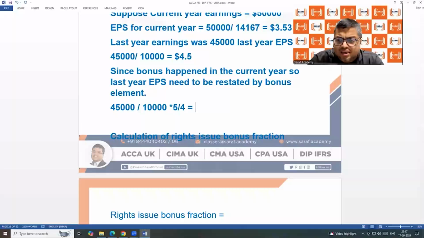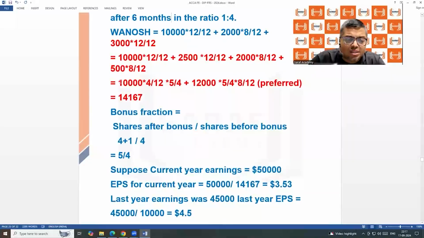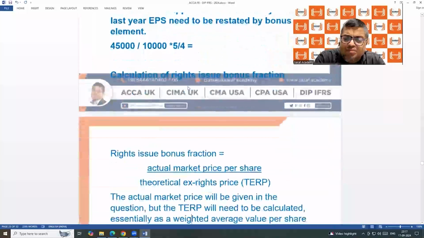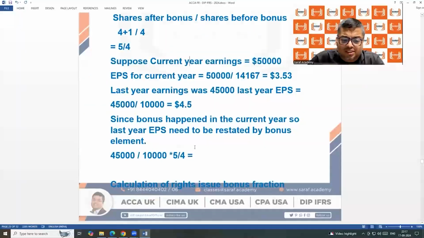If we consider कि 10,000 के बदले after bonus they are 12,500. In the current year also, the last year 10,000 shares are considered 12,500. So why not? We will calculate EPS of last year for comparison purpose by taking bonus on 10,000.